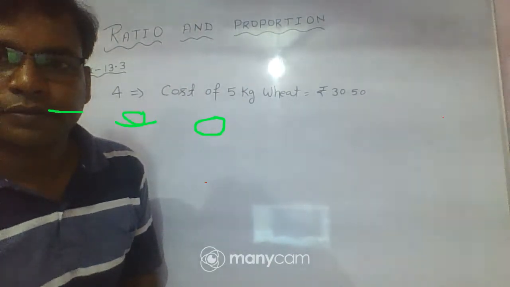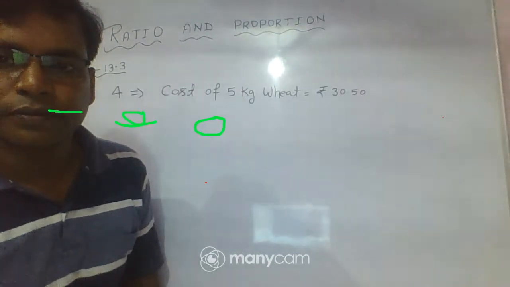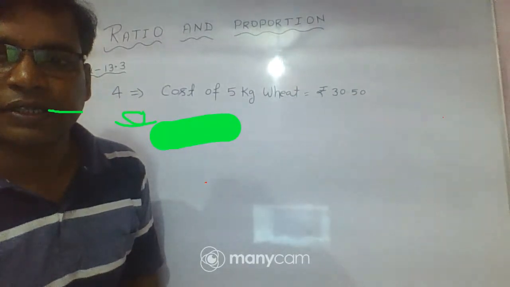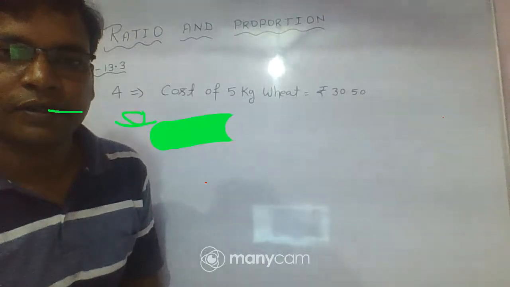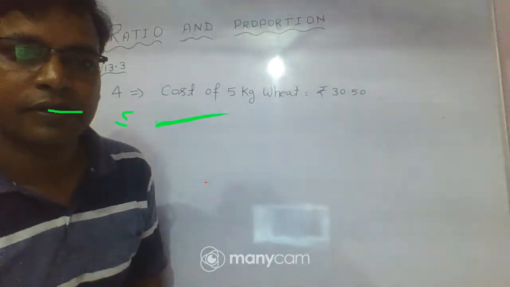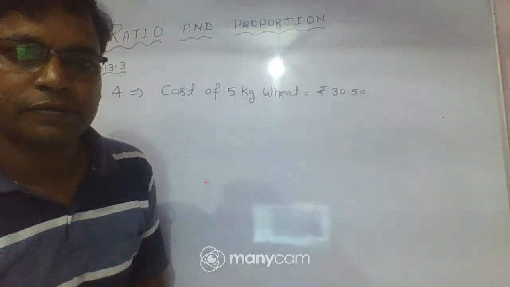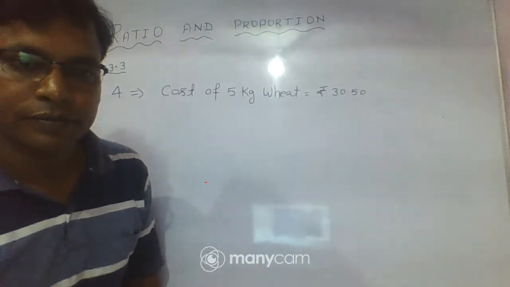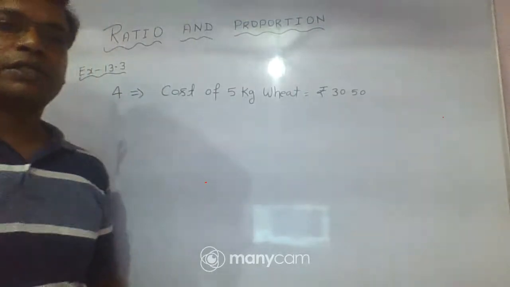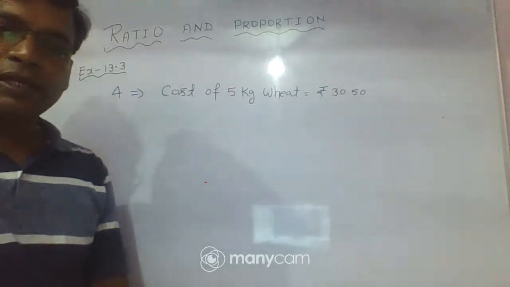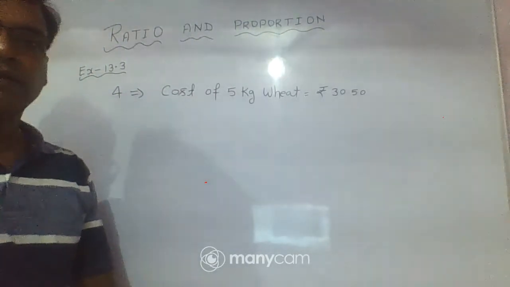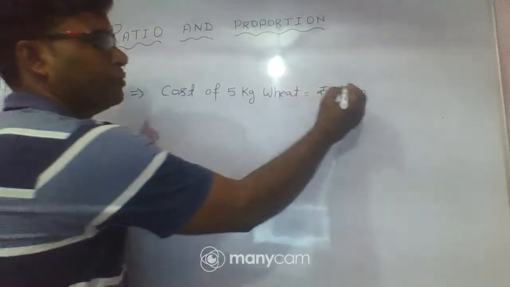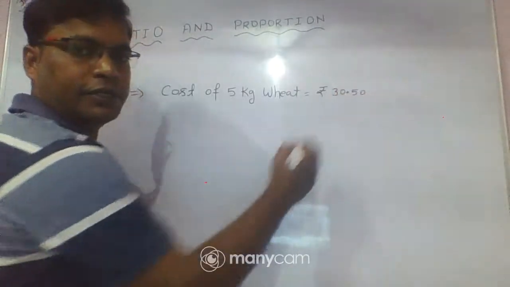Here you can see the cost of 5 kg wheat is given.